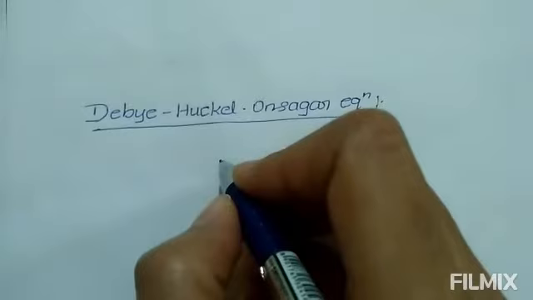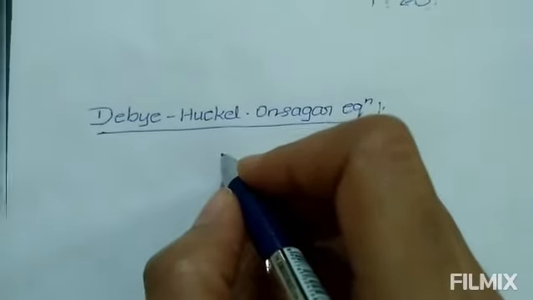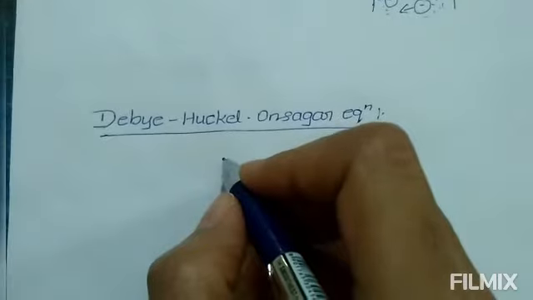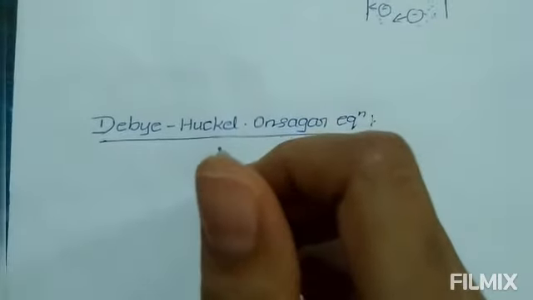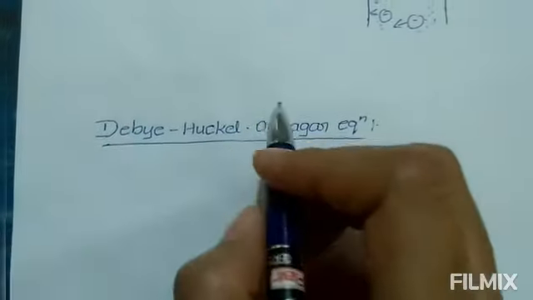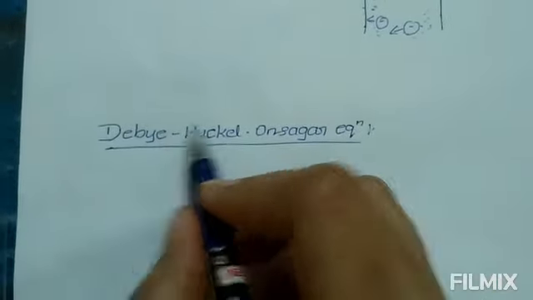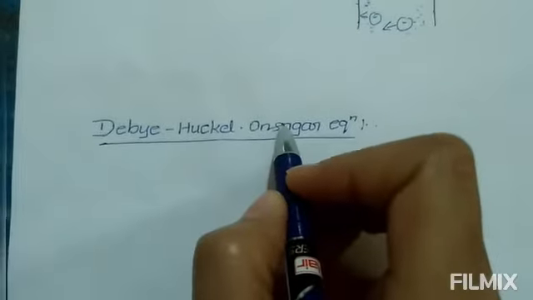Based upon the above ideas, Debye and Huckel derived a mathematical expression for the variation of equivalent conductance with the concentration. This equation was further improved by Onsager. Now the equation is known as the Debye-Huckel-Onsager equation.